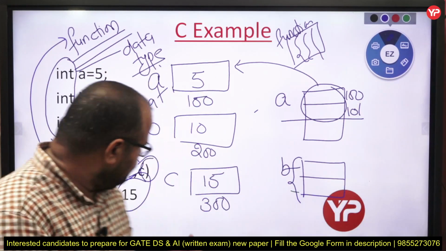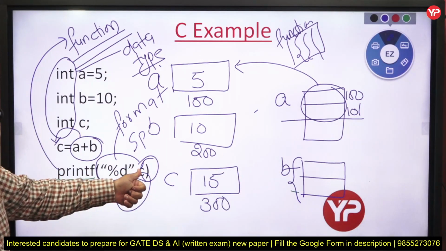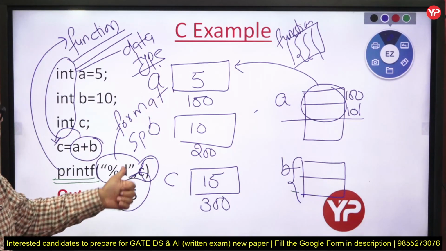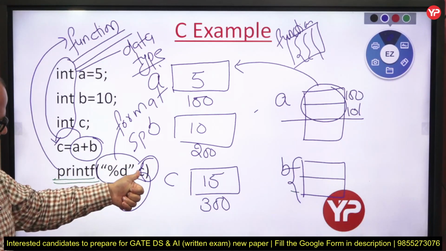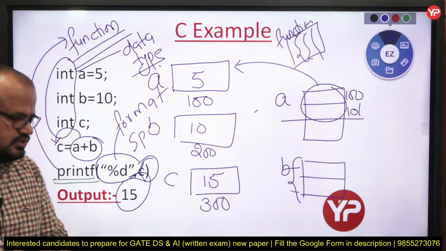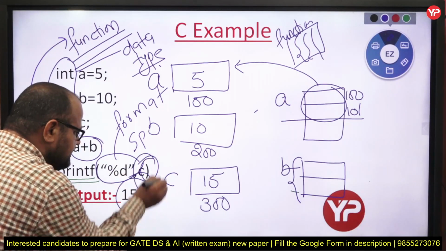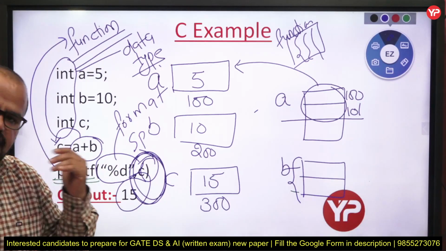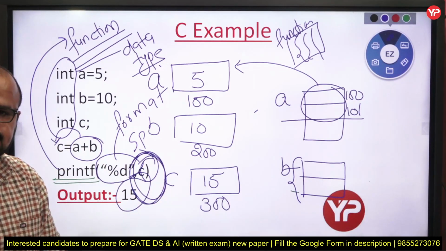Fine, my dear. If you write printf A, then only 5 is the output. If you write printf B, 10 is the output. If you write printf C, then 15 is the output. So whatever you write here, that variable value is displayed to you.